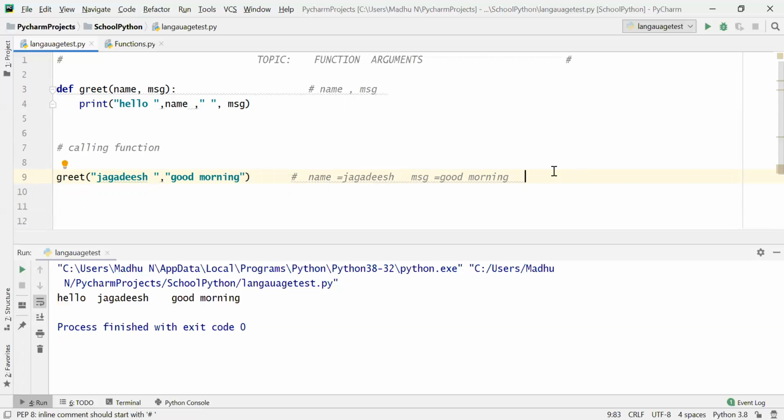Now where will default arguments be helpful to us in Python? Now I am calling this greet function with the same message.